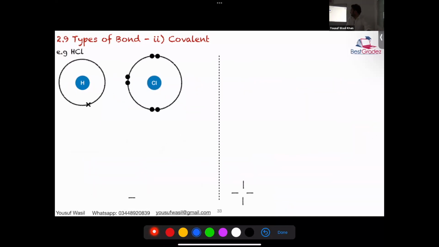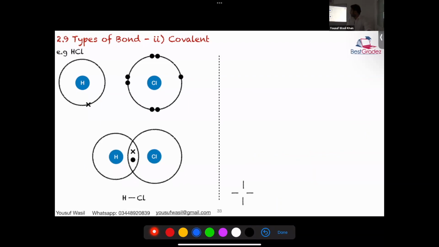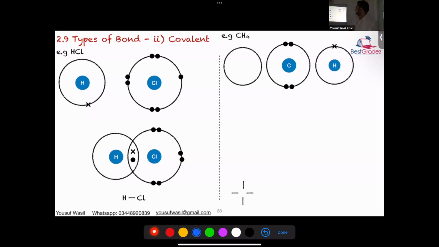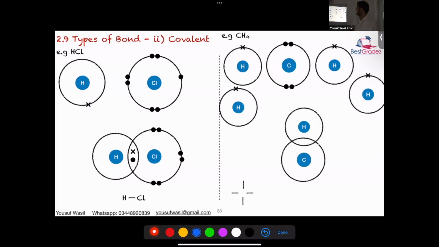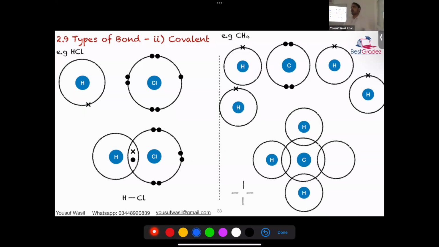What about HCl? We'll go for an overlap. The remaining electrons will be 6 of chlorine. Okay. CH4, one more example: overlap of central carbon, which has 4 hydrogen around it. There's an overlap. We'll fill the electrons. Is there anything else left? No, so this diagram is complete and this is how we draw. This is how we represent it in O levels.